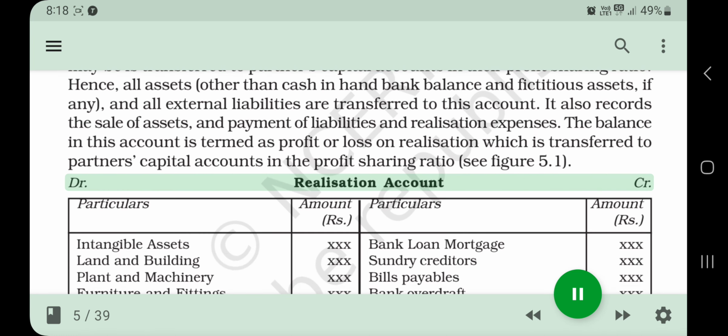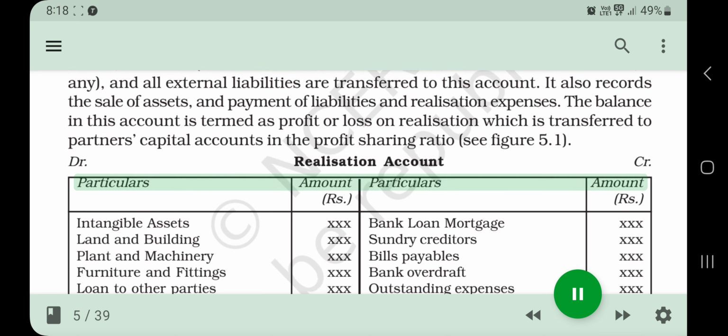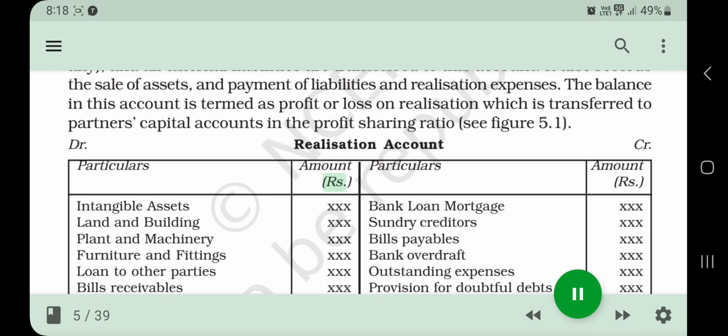Dr. Realization Account Cr. Particulars, amount.